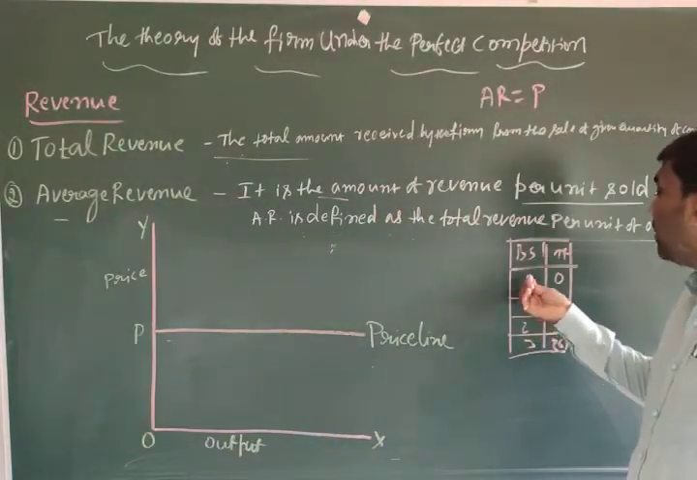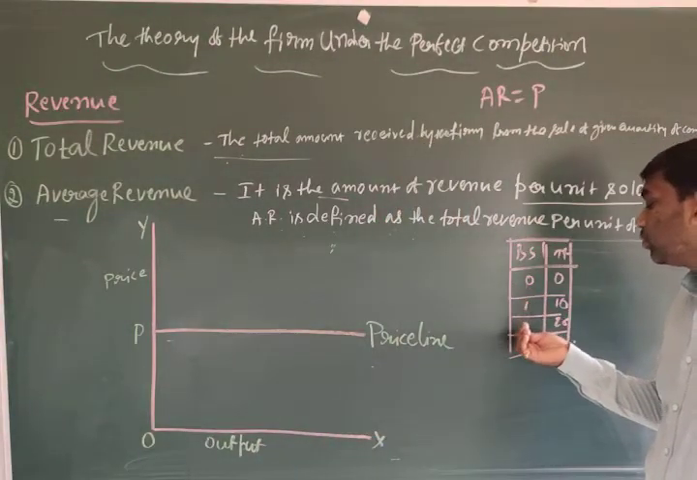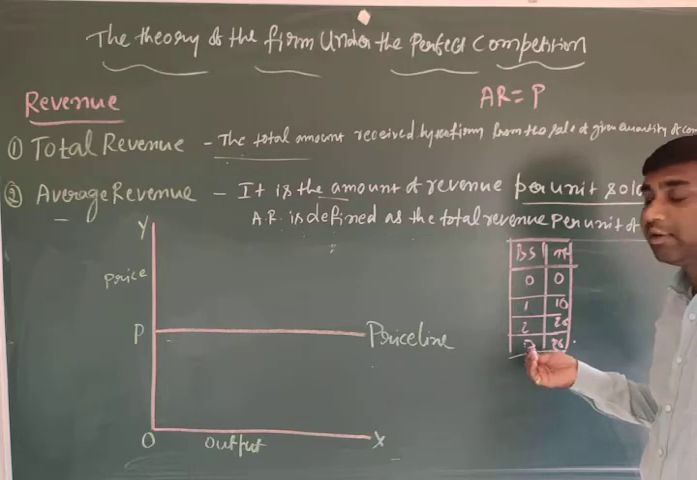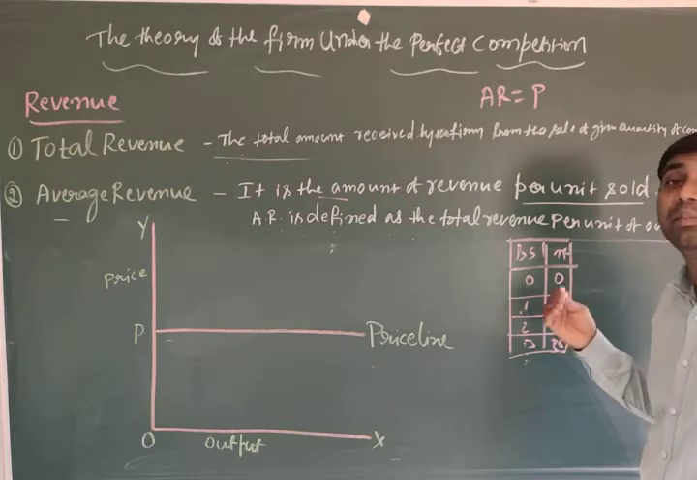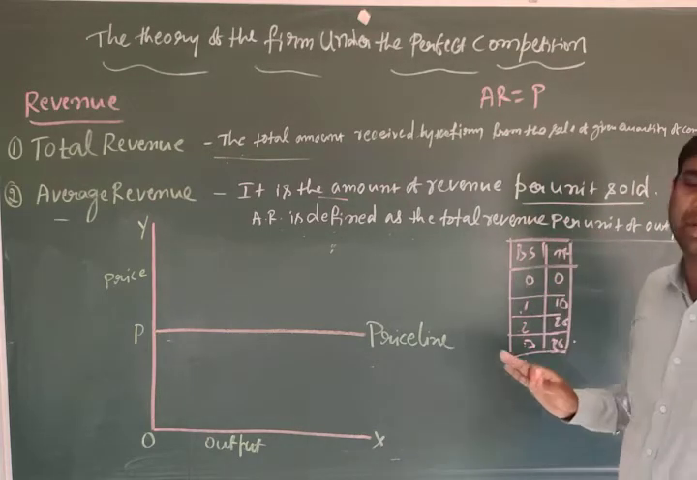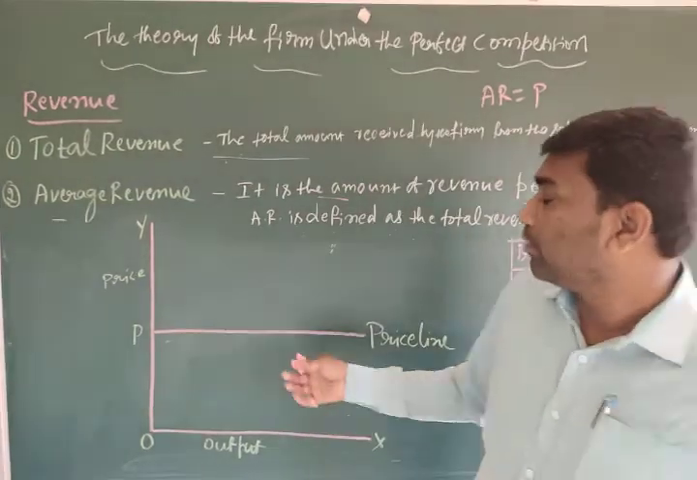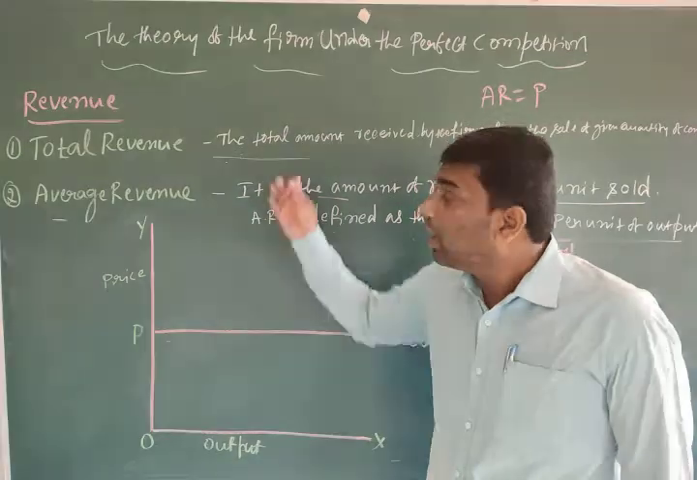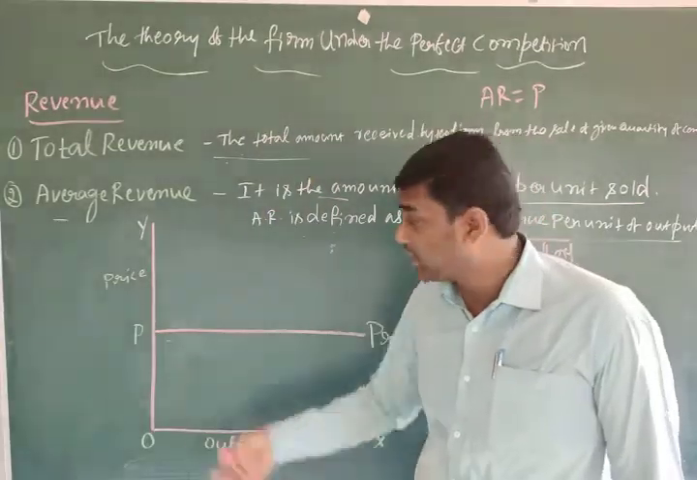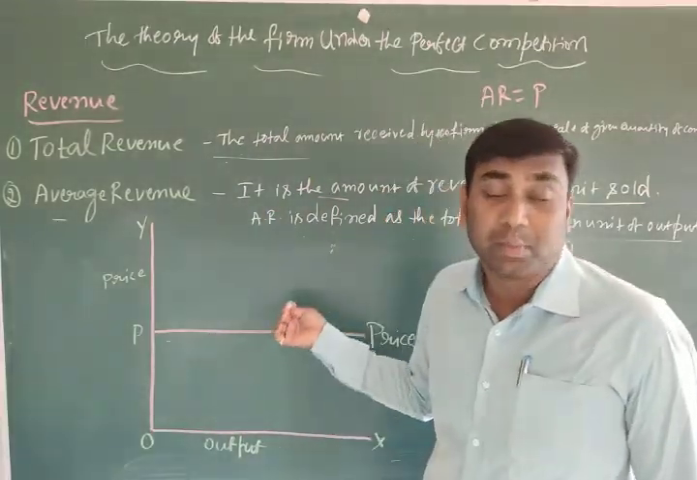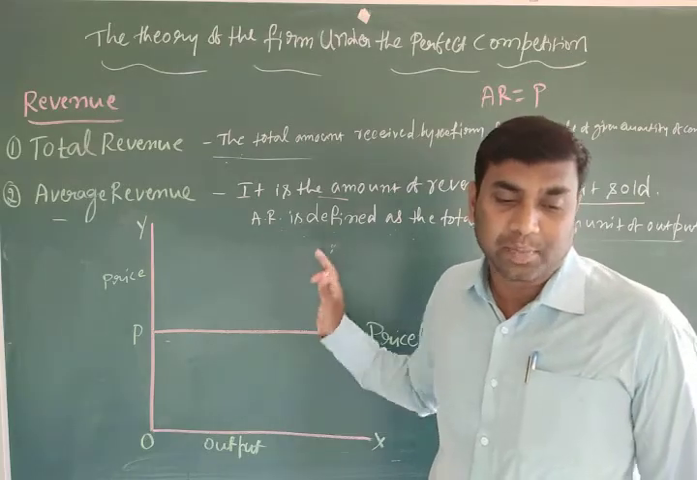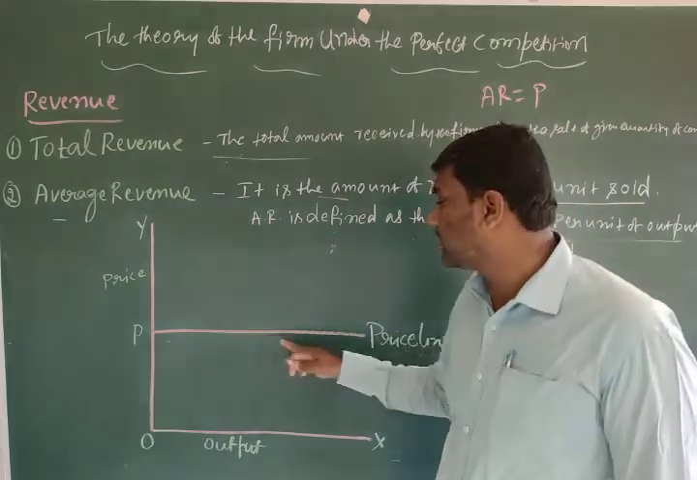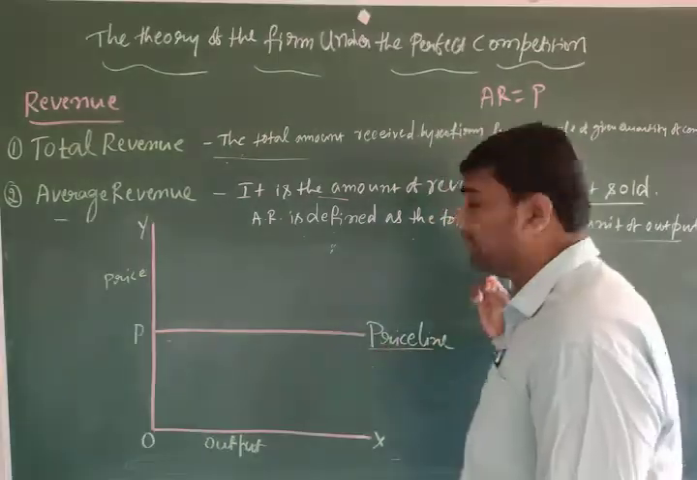If the boxes sold increase from 1 to 2, 2 to 3, 3 to 4, 4 to 5, when it is increasing, revenue is also increasing, but price is constant. Price is constant here. So when this horizontal straight line cuts the y-axis, that's why it is called the price line. This horizontal straight line is called the price line.